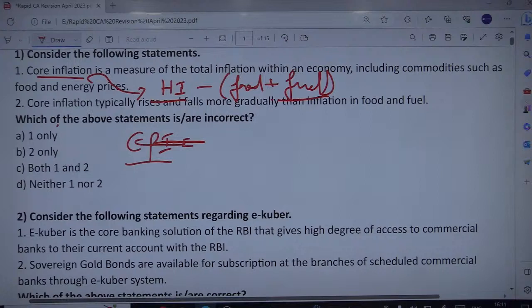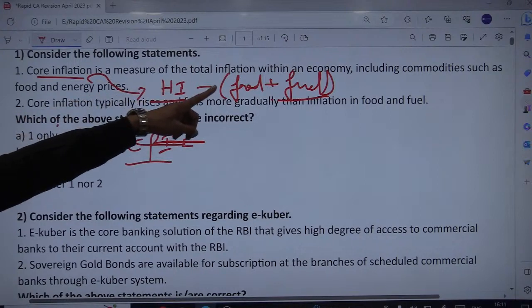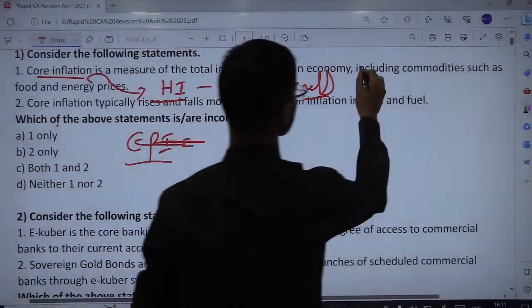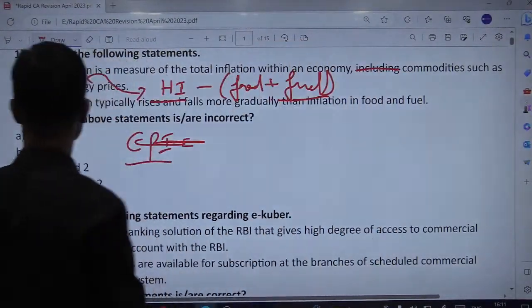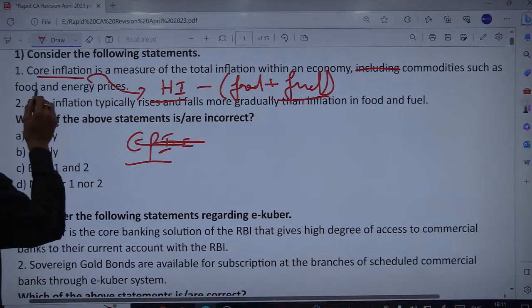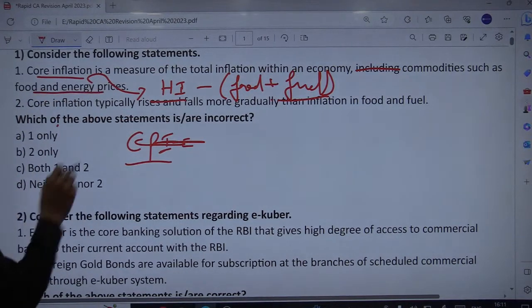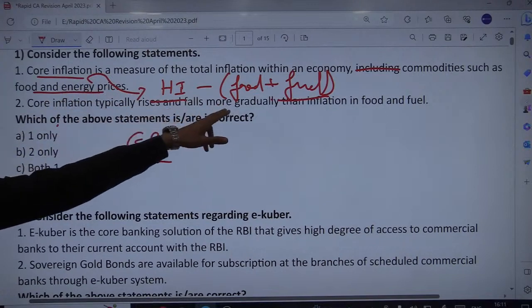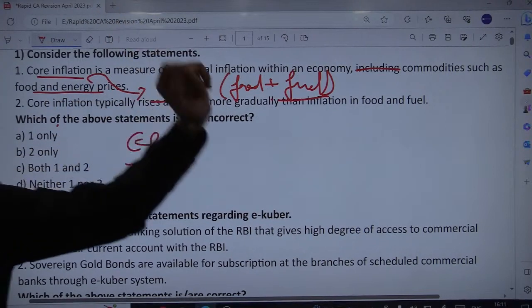So the question says including commodities such as food and energy prices. No, these are not included, but excluded. So that's why this statement is wrong, because this should have been excluded. Fine. Then this is how we get the core inflation after excluding food and energy prices.